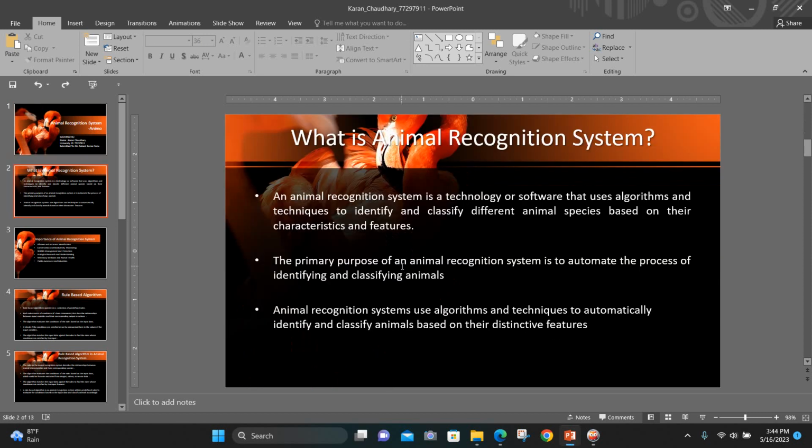An animal recognition system is a technology and software that uses algorithms and techniques to identify and classify different animal species based on their characteristics and features. The primary purpose of an animal recognition system is to automate the process of identifying and classifying different animals based on their distinctive features.